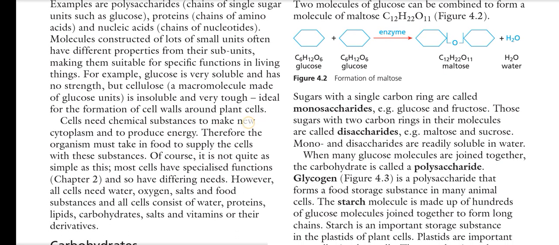Cells need chemical substances to make new cytoplasm and to reproduce themselves. Therefore, organisms must take in food to supply the cells with these substances. Of course, it is not quite as simple as this. Most cells have specialized functions and so have many different needs. However, all cells need water, oxygen, salts, and food, and all cells consist of water, protein, lipid, carbohydrates, salts, and vitamins.